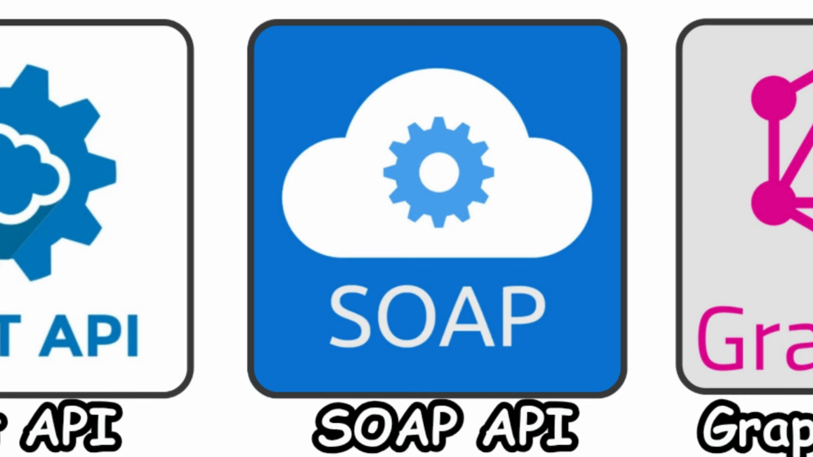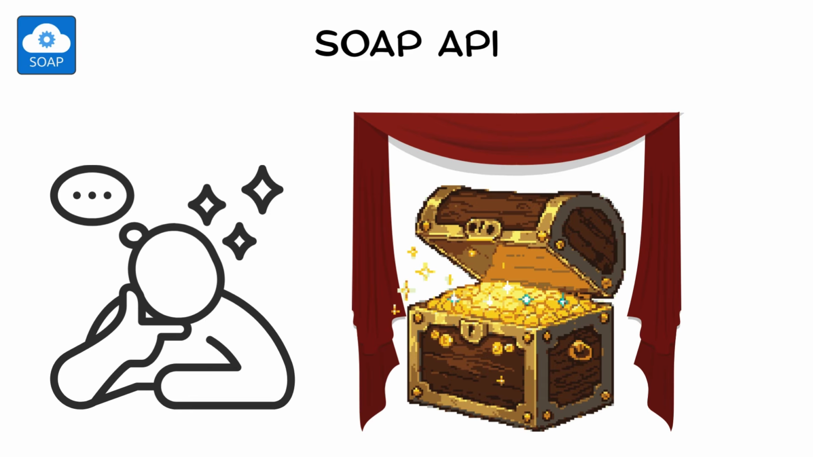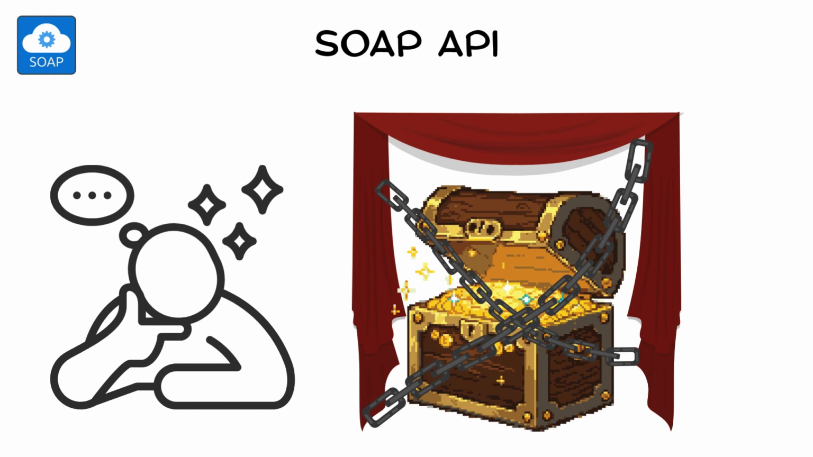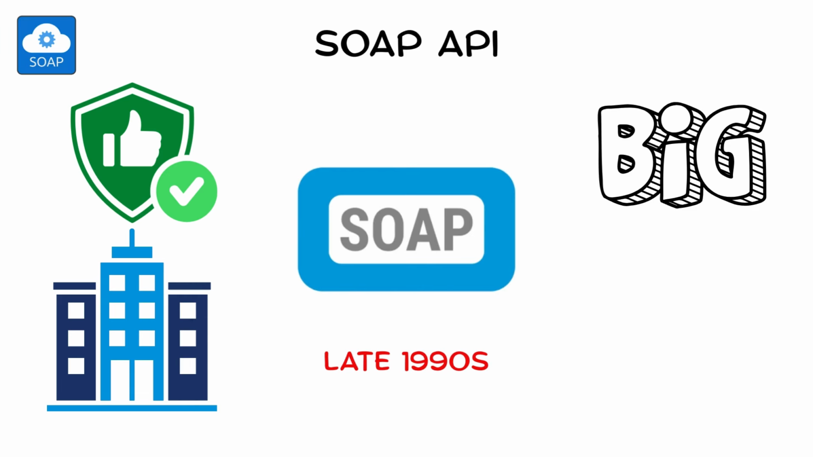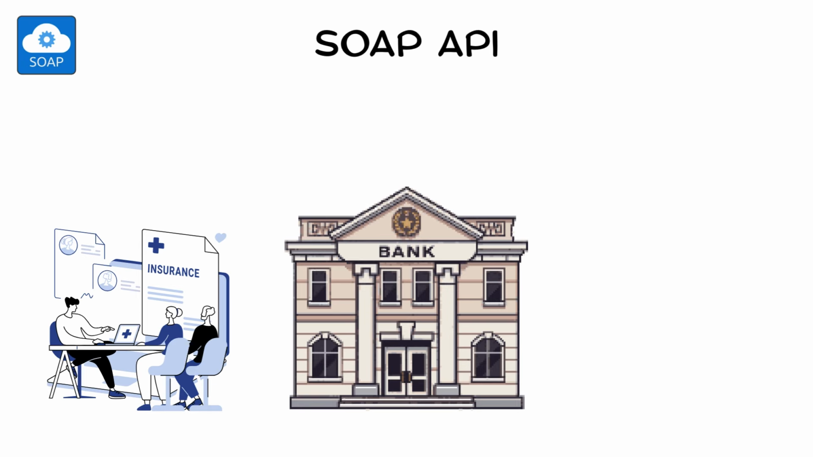SOAP API. Picture opening a treasure chest and discovering it's locked with a 1,000-year-old chain. That is what SOAP feels like. It's older, stricter, and very, very serious. SOAP was created in the late 1990s when companies needed something reliable for big operations, like banks, insurance systems, and government portals.